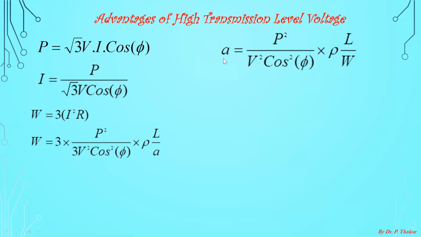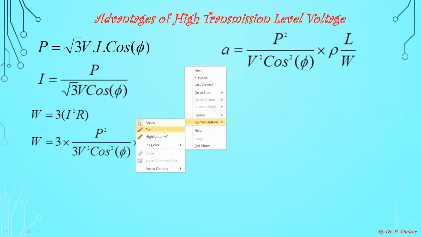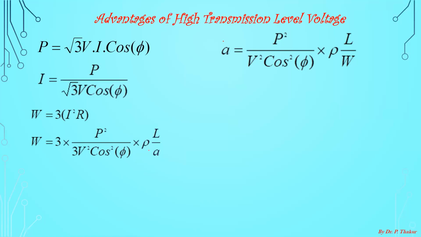You can extract the area of cross section, and the area of cross section from this expression will be this. Is it clear?